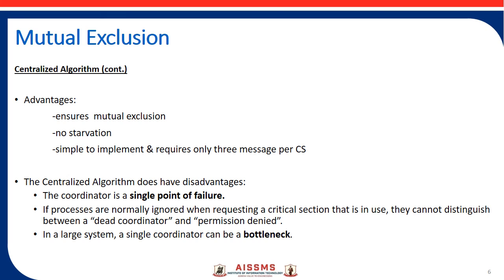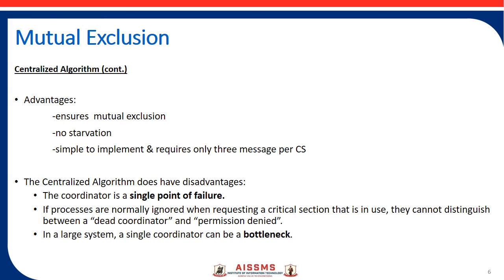The second advantage is no starvation, and third, the centralized algorithm is simple to implement and requires only 3 messages. The first is a request, the second is a reply, and the third is a release message. So only 3 messages are required, which means it is easy to implement.